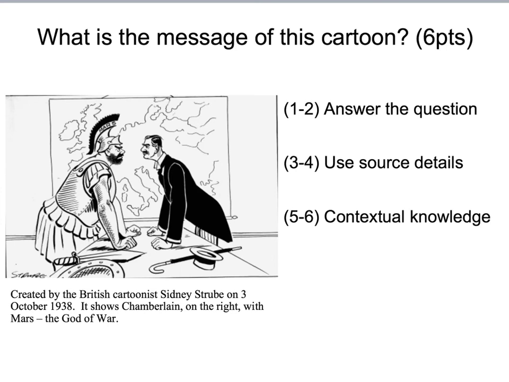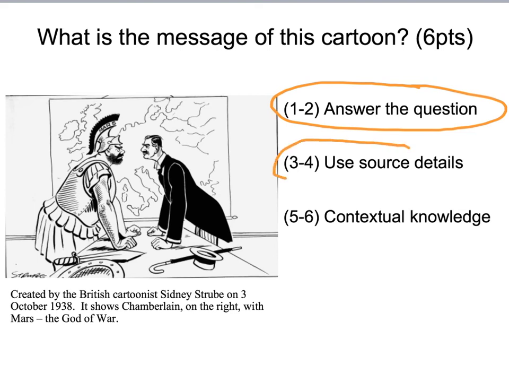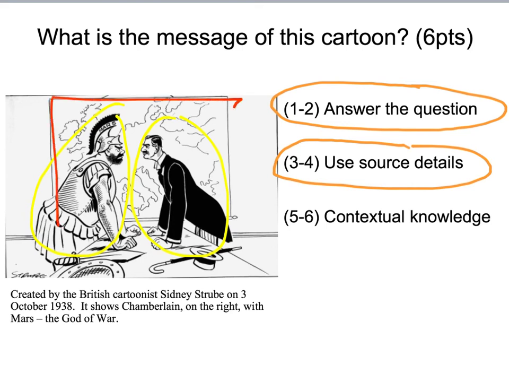So by now you will be familiar with the mark scheme for this type of question, and you'll need to directly answer it within your opening sentences. And of course, for 3 to 4, you need to use source details. So make sure that the things that were just previously shown to you, you actually highlight and give a couple of examples of that within the answer itself. Show how he was able to prevent war and how he was celebrated at the time.